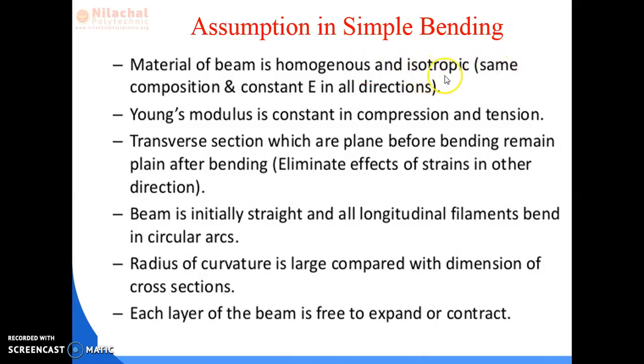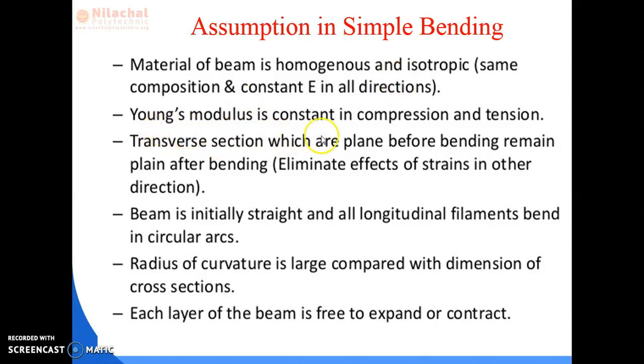The second one is isotropic. Isotropic means the elastic nature of the beam throughout its length remains constant, that is, the value of the elastic modulus, E, in all directions, along the x direction, along the y direction, and along the z direction, is equal. The elastic modulus remains constant throughout the length of the beam.